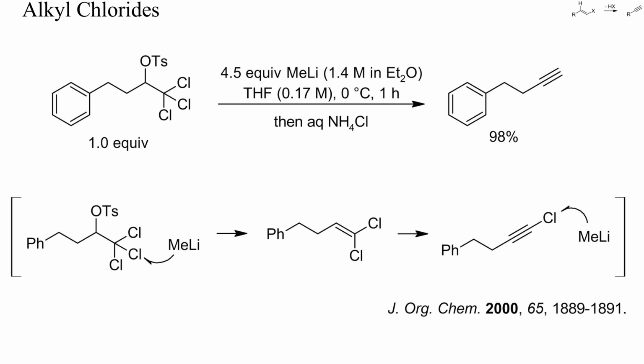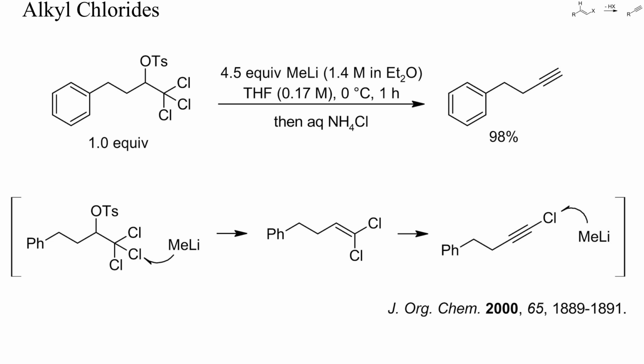Because of the high acidity of terminal alkynes, halogenated terminal alkynes are electrophilic halogenating agents and are therefore reductively dehalogenated by some bases. In this example, an excess of methyllithium brought about two reductions. First, a reductive elimination of tosylate and chloride, and then the reductive dechlorination of a chlorinated alkyne.